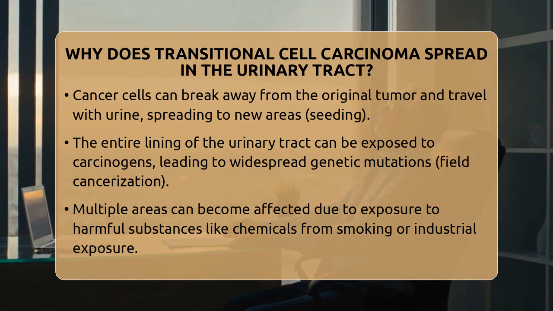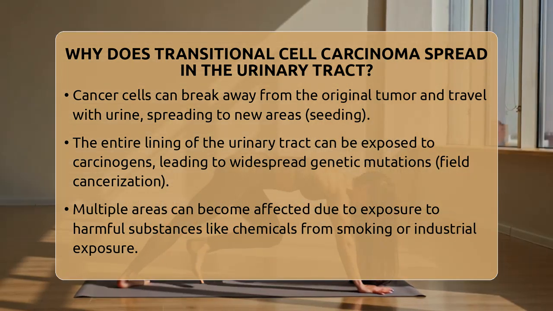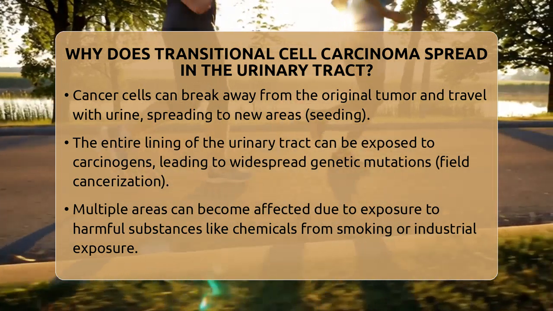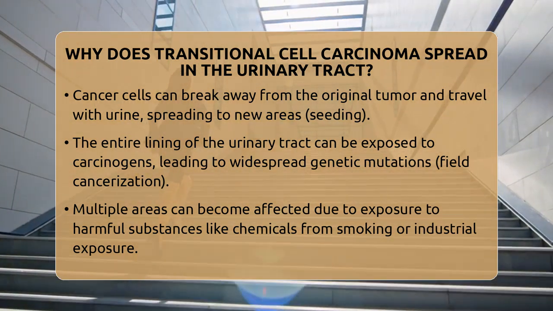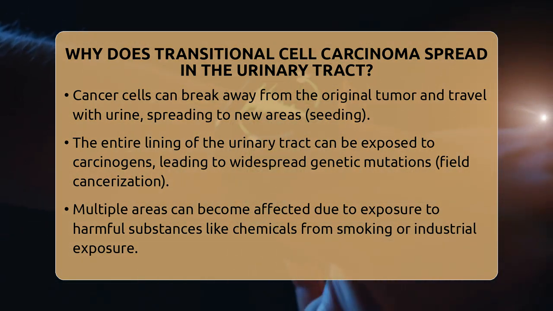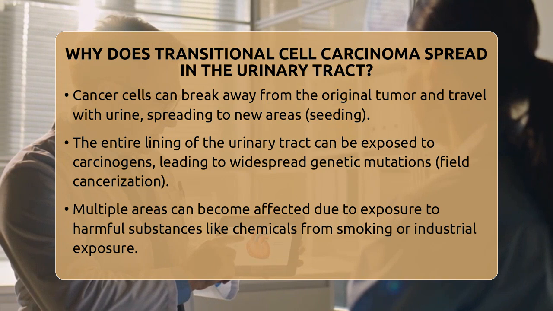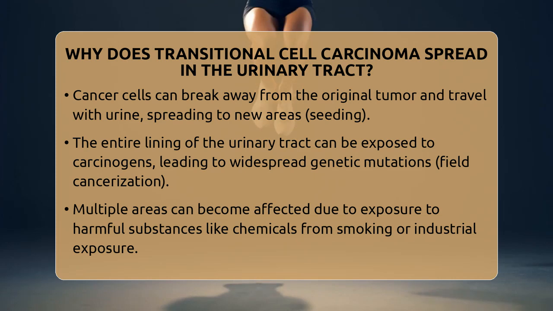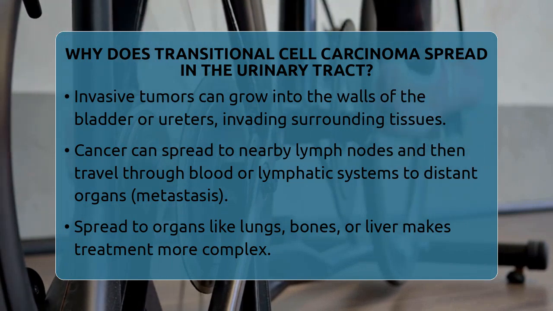It's like seeds being scattered by the wind, but in this case, the seeds are cancer cells moving with the urine. Another important factor is what scientists call field cancerization. This idea suggests that the entire lining of the urinary tract can be exposed to harmful substances or carcinogens, such as chemicals from smoking or certain industrial exposures. These carcinogens can cause genetic mutations across a wide area, making the whole lining more prone to developing cancer. So, instead of just one tumor, multiple areas can become affected over time, leading to the multifocal nature of transitional cell carcinoma.